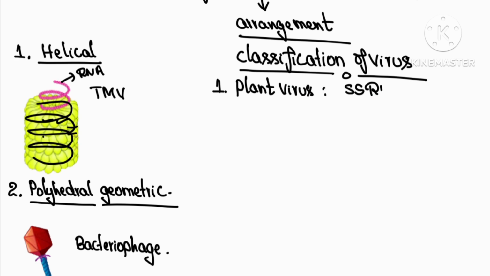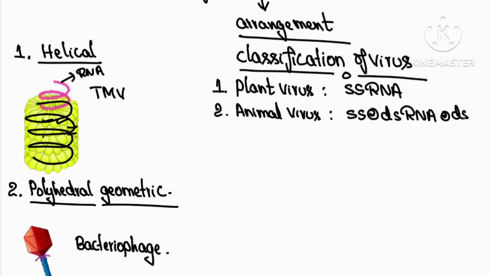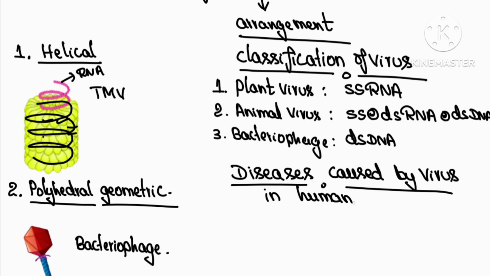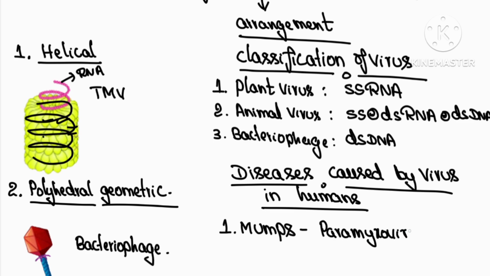Now, based on genetic material and the organism they infect, viruses are classified into three main types: plant viruses, which infect plants and have single-stranded RNA as their genetic material; animal viruses, which infect animal cells and have either single-stranded RNA, double-stranded RNA or double-stranded DNA as their genetic material; and bacteriophages, as we know, viruses which infect bacteria and have double-stranded DNA as their genetic material.